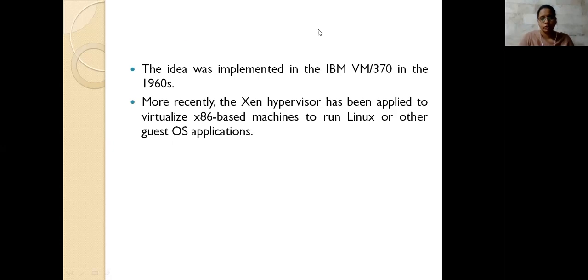The Xen hypervisor provides virtualization for x86 based machines, which could run on a Linux environment and also others. Here we are providing x86 based systems to run on Linux, and also Windows or any operating system the user wishes to use.